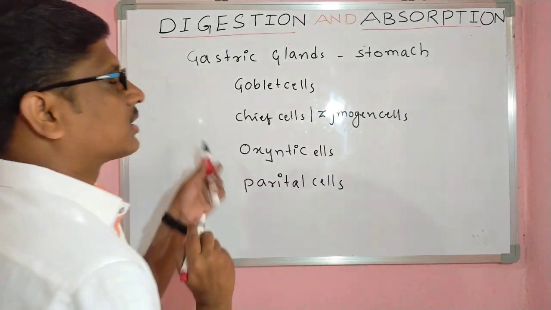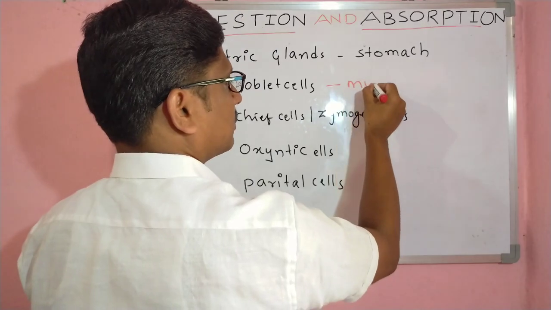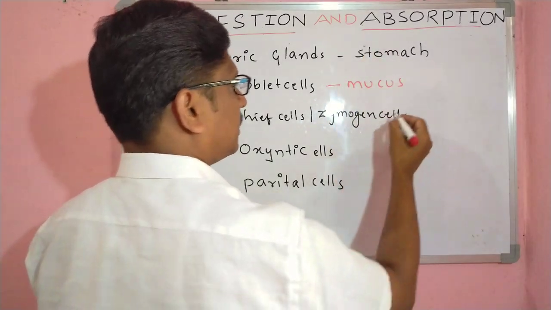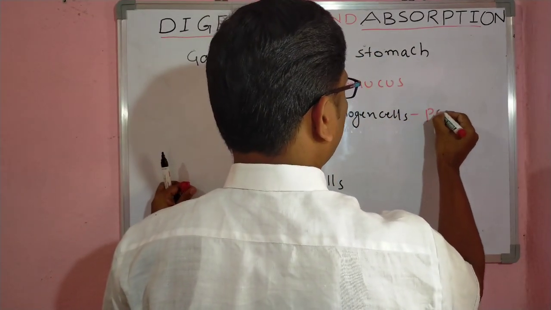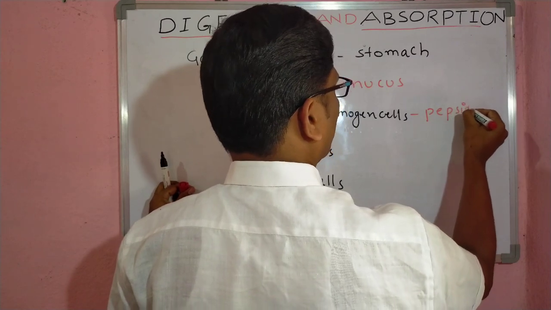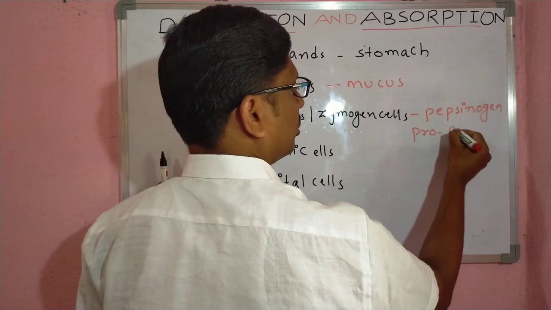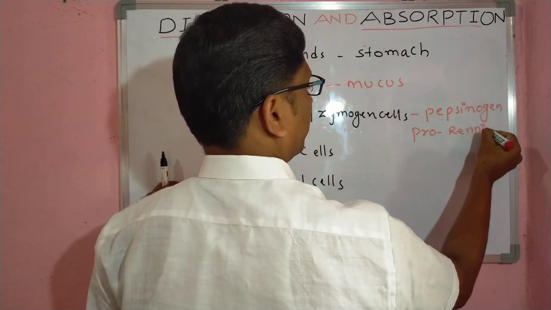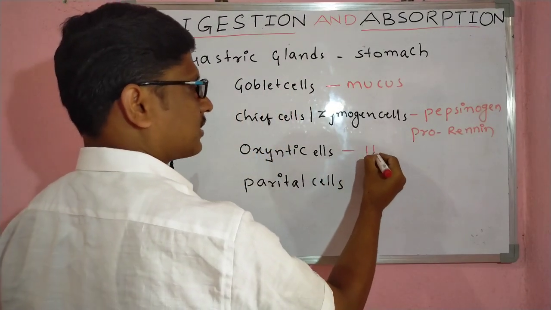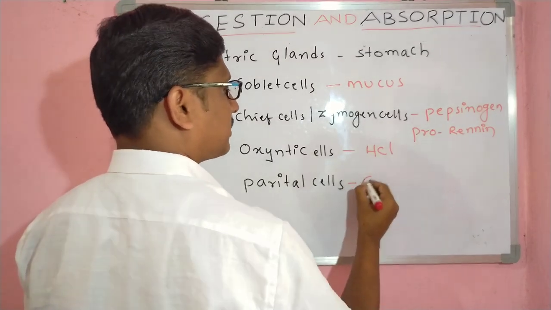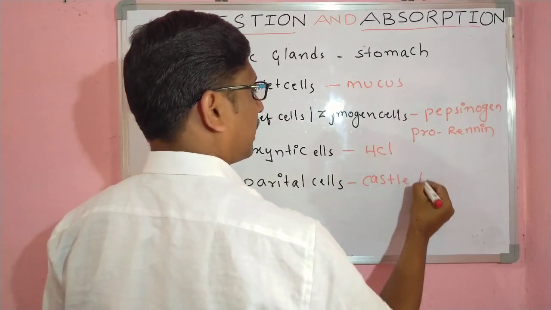The goblet cells secrete mucus. The chief cells, or zymogen cells, secrete the enzyme pepsinogen and also prorenin. The oxyntic cells secrete HCl, and the parietal cells secrete Castle's intrinsic factor.